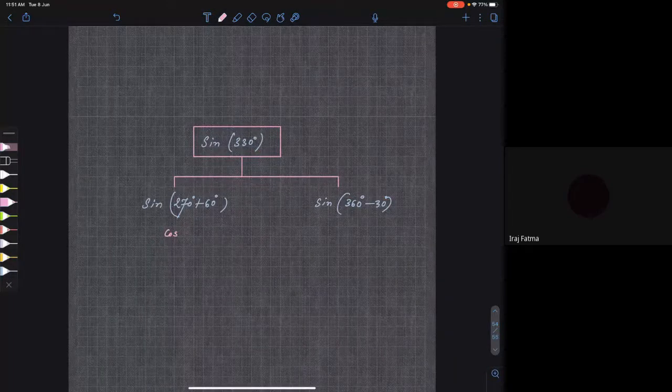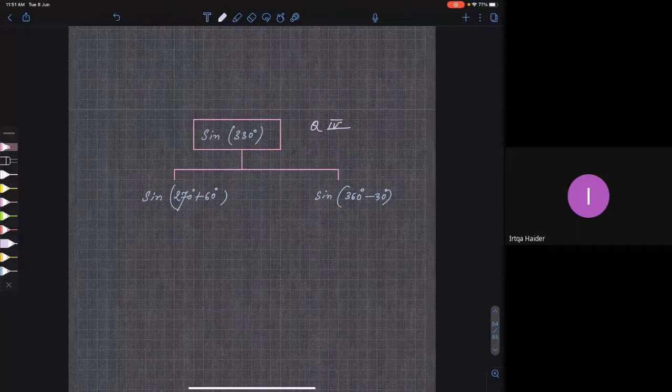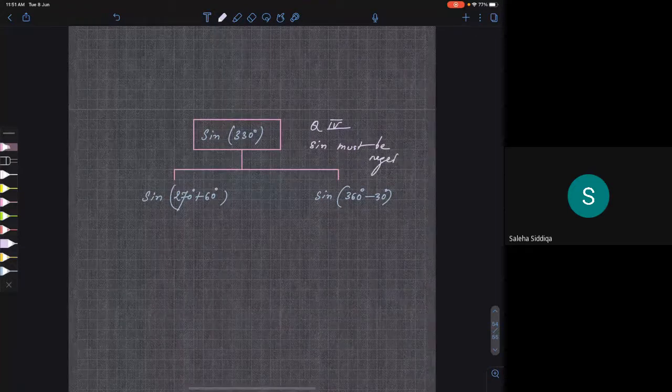Before going into that, let me ask you whether this is in the fourth quadrant, right? Yes, sir, fourth quadrant. Sine must be negative.